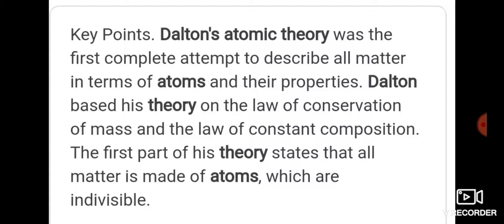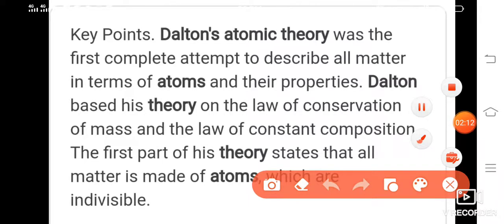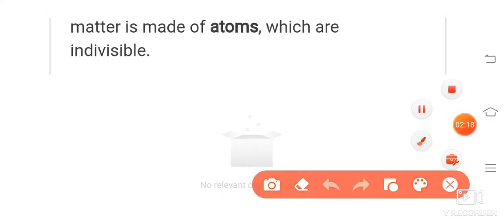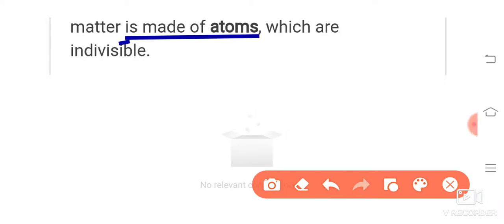The first part of his theory states that all matter is made up of atoms which are indivisible. This theory you have studied, that all matter is made up of atoms which are indivisible. So this is important. He said that all matter is made up of atoms and you cannot divide this atom. That is what he had said.